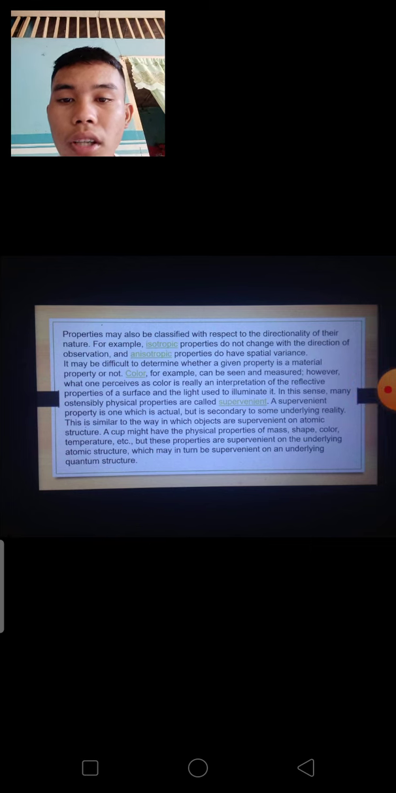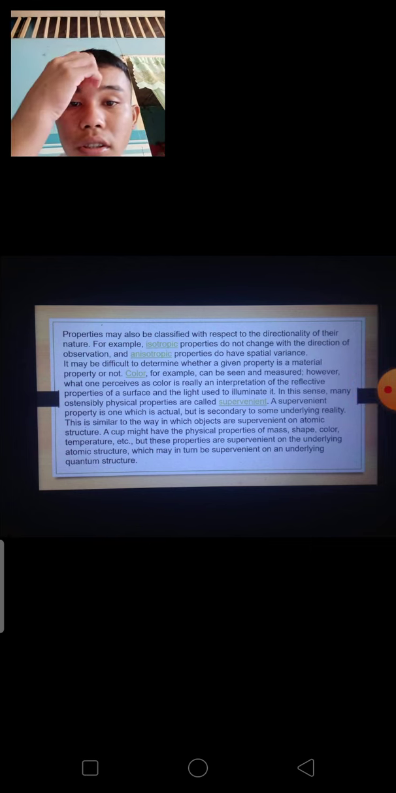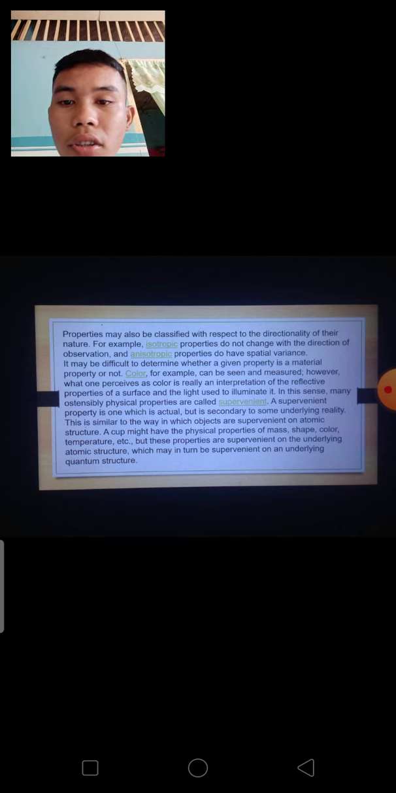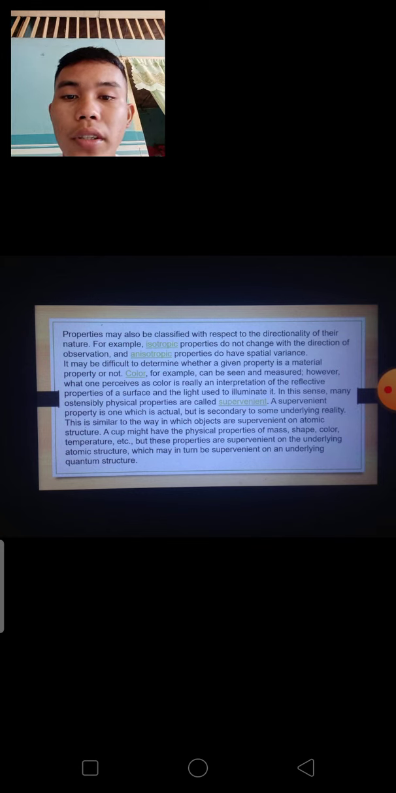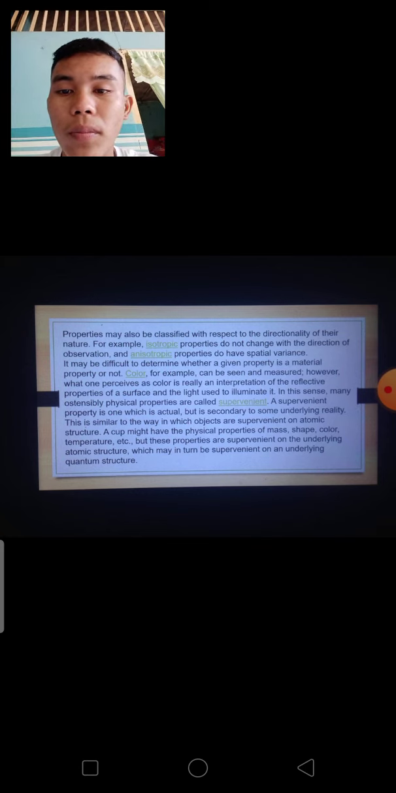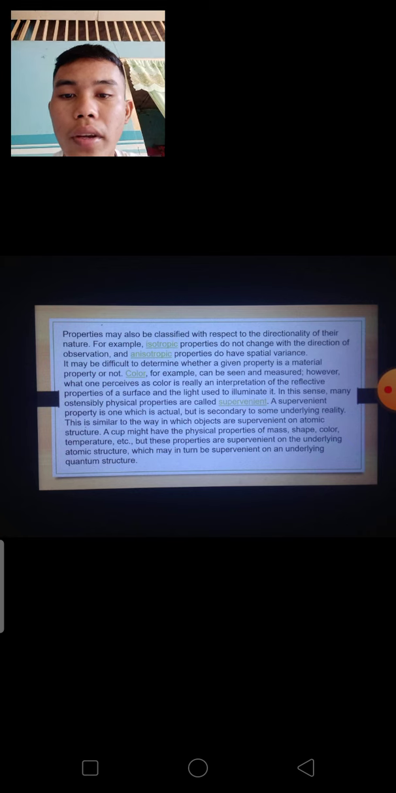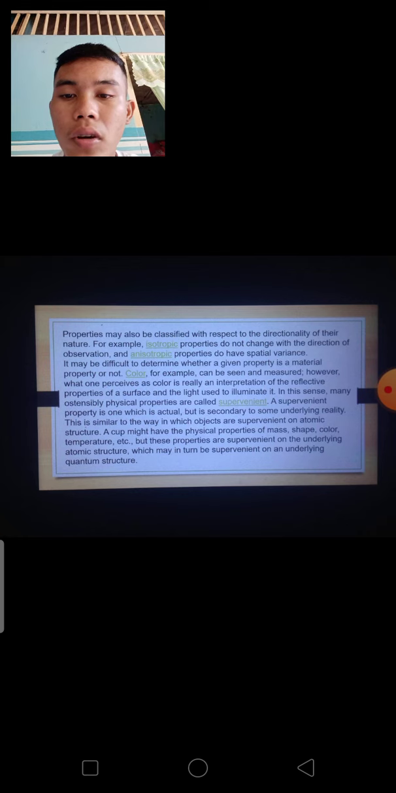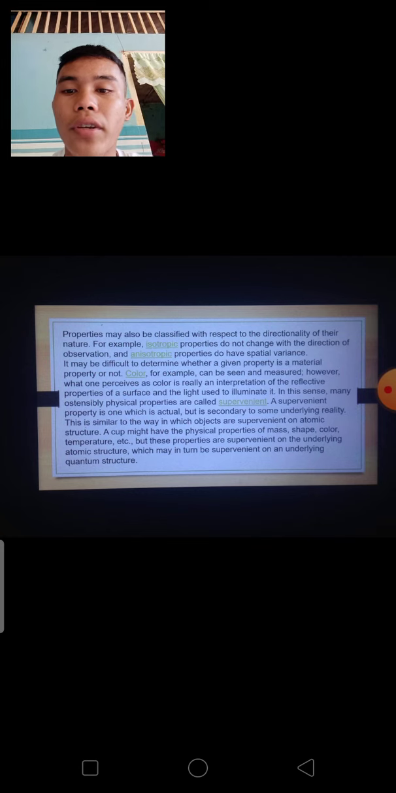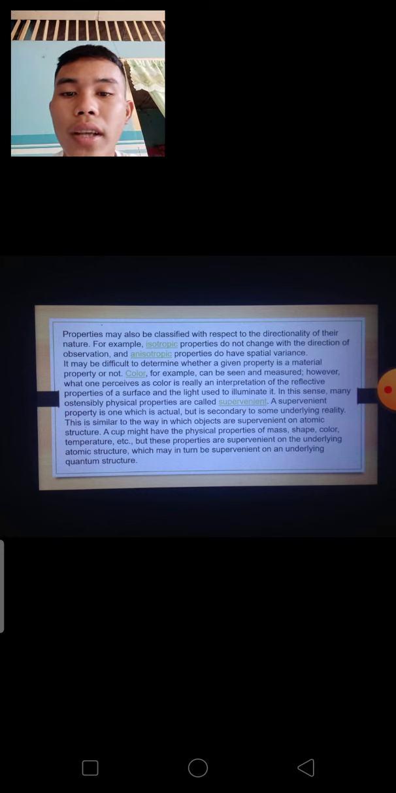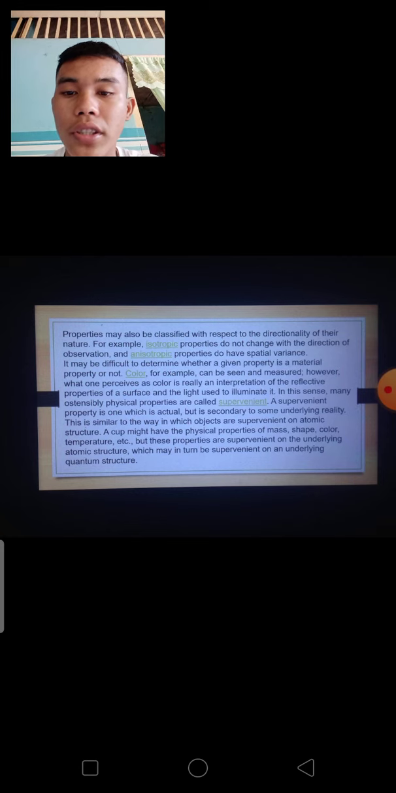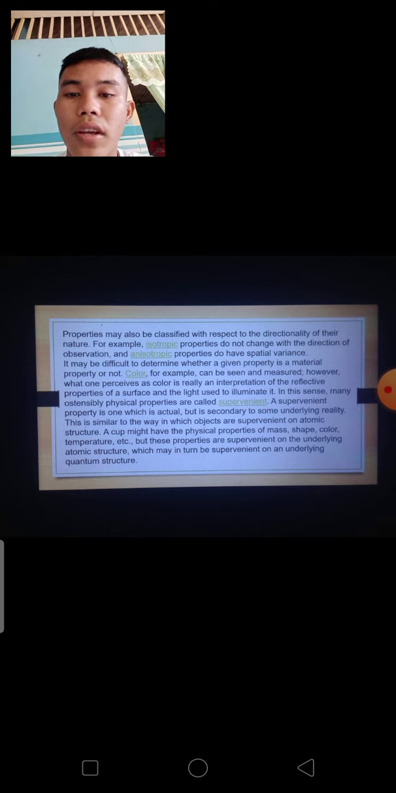Properties may also be classified with respect to the directionality of their nature. For example, isotropic properties do not change with the direction of observation, and anisotropic properties do have spatial variance. It may be difficult to determine whether a given property is a material property or not. Color, for example, can be seen and measured. However, it depends on the surface and the light used to illuminate.